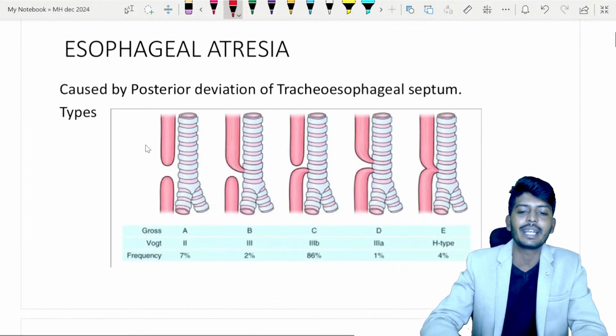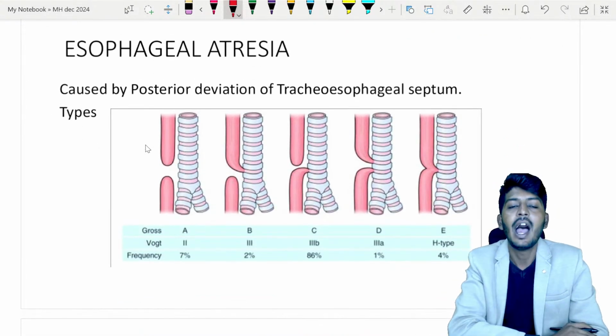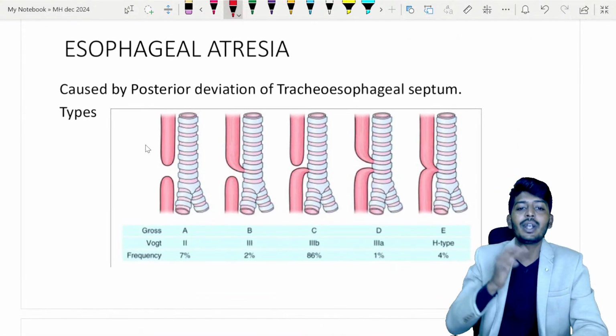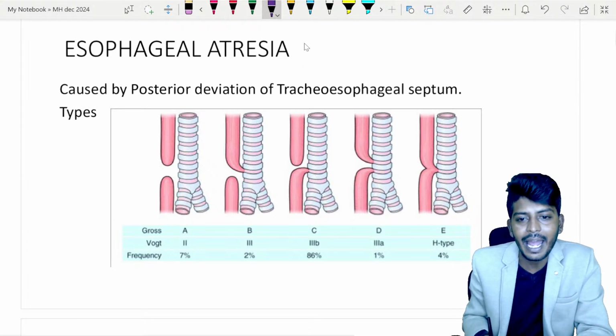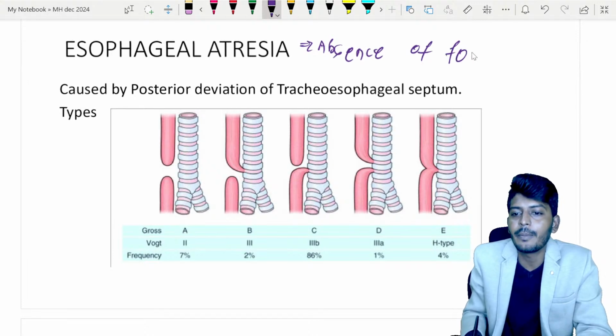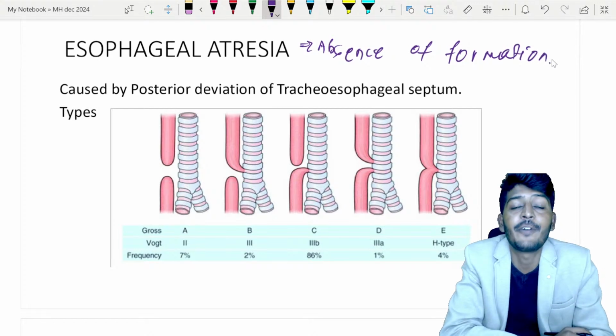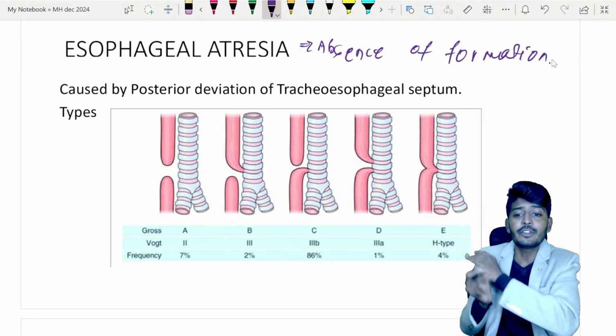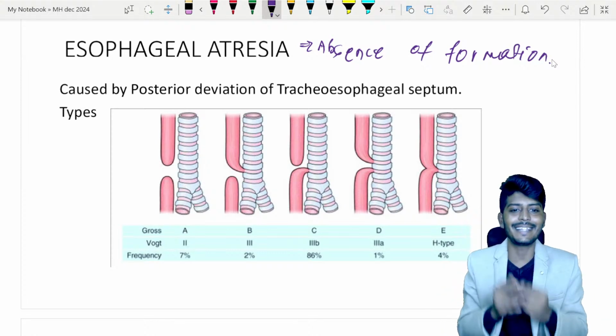The most important congenital anomaly in the esophagus is the esophageal atresia. Now, what is atresia? Atresia is nothing but absence of formation. So absence of formation of what? Absence of formation of the esophagus, sir. So if esophagus is not formed, what exactly happens?